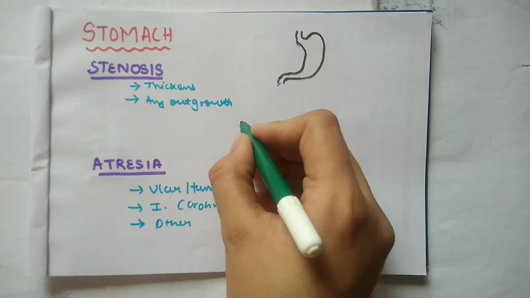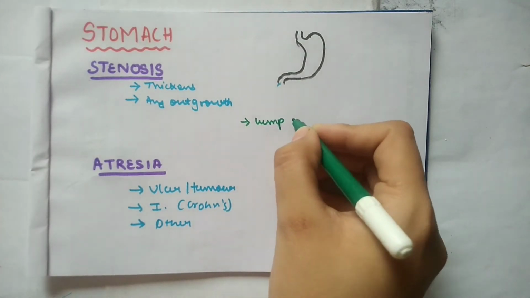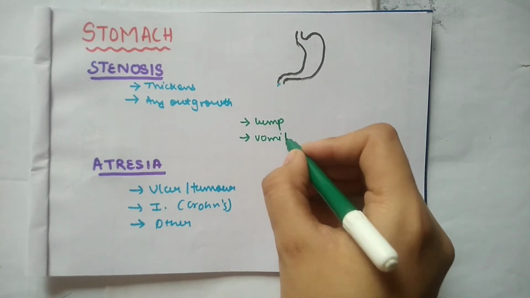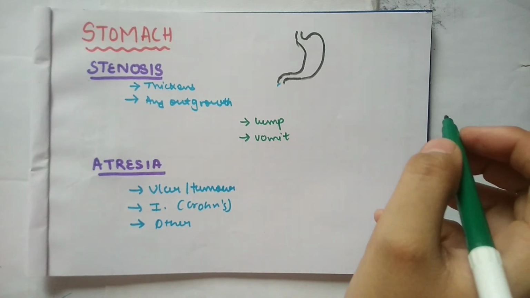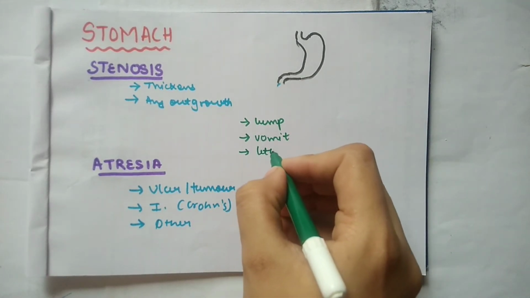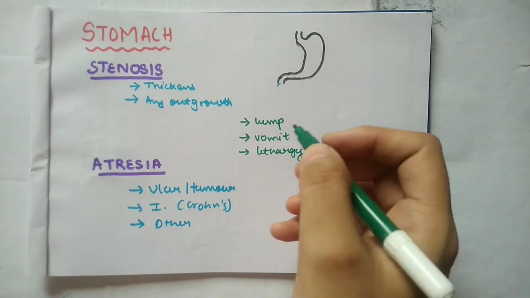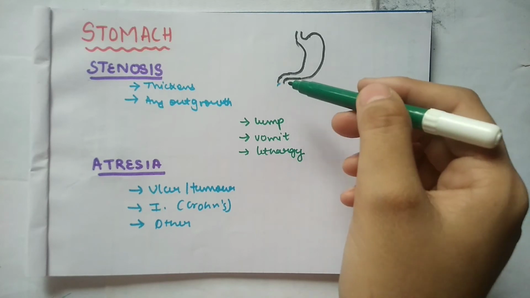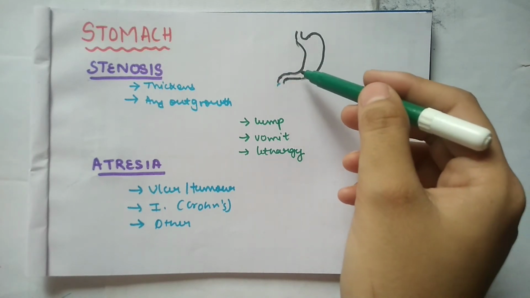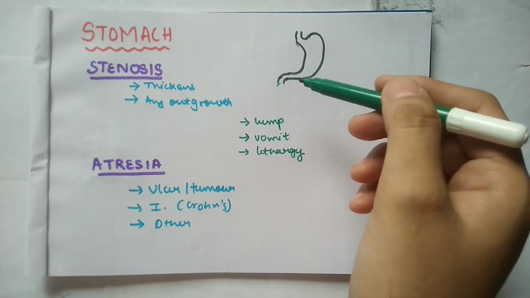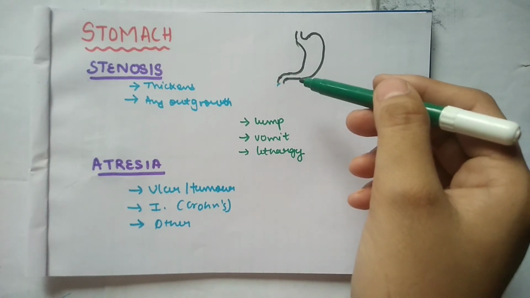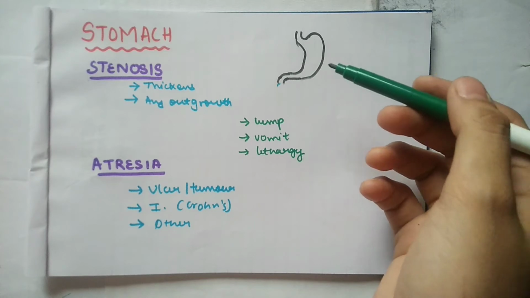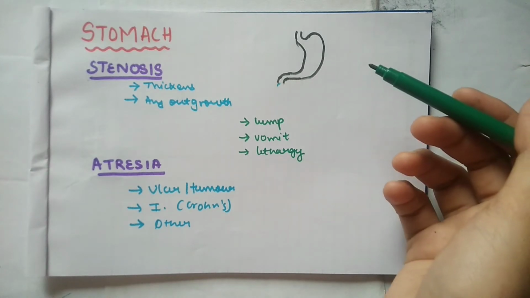Symptoms will be a feeling of a lump in the abdomen. The patient wants to vomit or feels nauseated all the time. Then there will be lethargy, because the food passing from the stomach is not going in a normal flow, it is somewhat obstructed, so it will take time to get absorbed and give energy and nutrition to the patient.